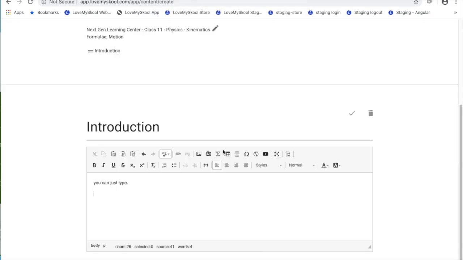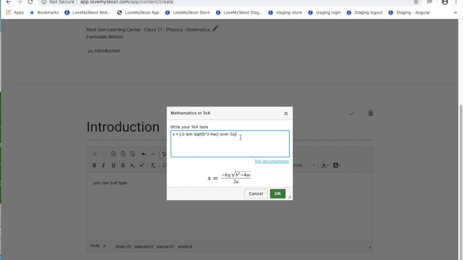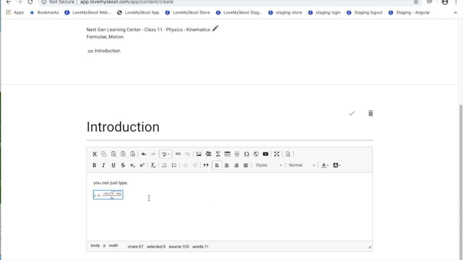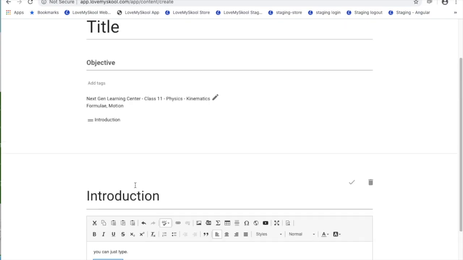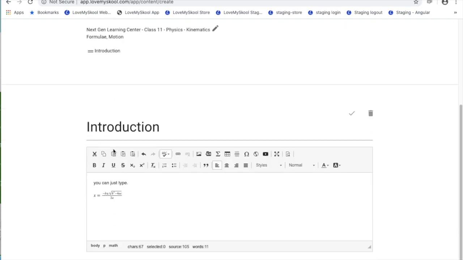You can also add mathematical formulas. We use the LaTeX library for writing mathematical formulas. You can click here to see the entire library. For example, I'll just add one here, and this is how it looks. Talking about tags, I forgot to talk about them. We can add tags here, as many as we want, and when we review the page, we'll be able to see how it automatically relates with everything else.